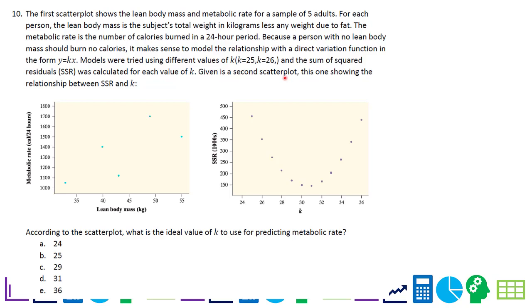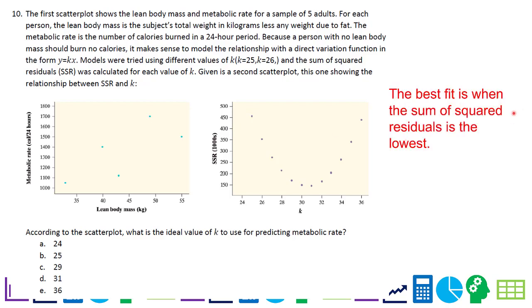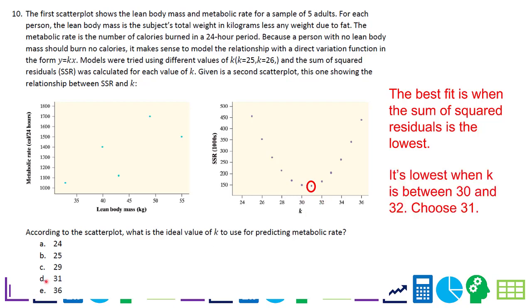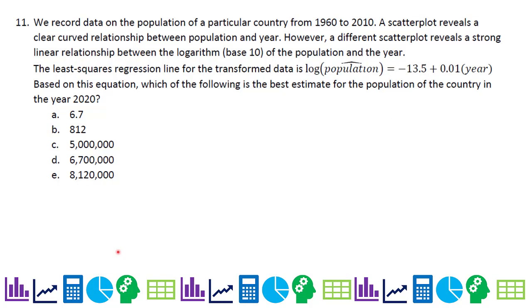Given is the second scatter plot, this one showing the relationship between the sum of squared residuals and k. According to the scatter plot, what is the ideal value of k to use for predicting metabolic rate? Well, we want to minimize the sum of squared residuals. So the best fit is when the sum of squared residuals is the lowest. And that appears to be that point right there, which means k should be somewhere from 30 to 32. D would be a good choice, 31, all right? So it's lowest when k is between 30 and 32. We'll choose 31.